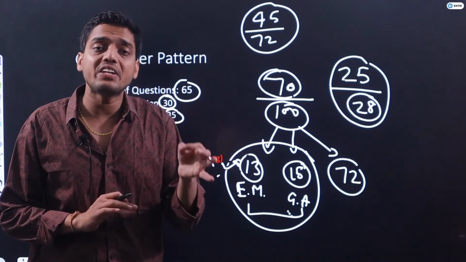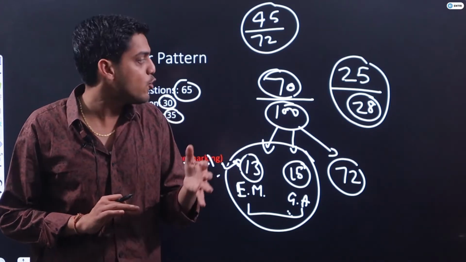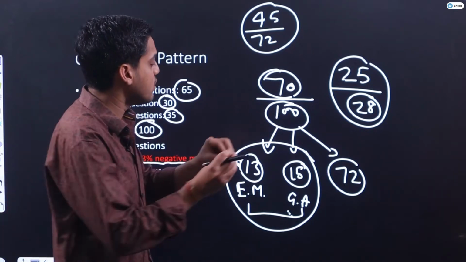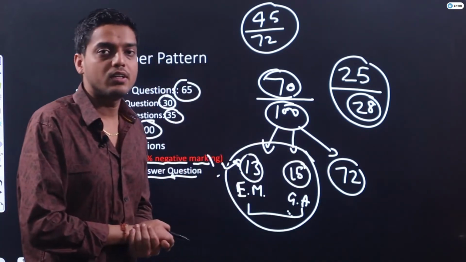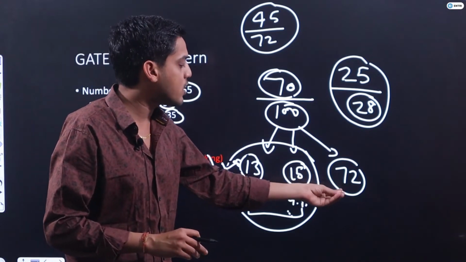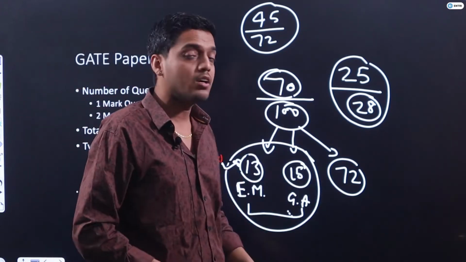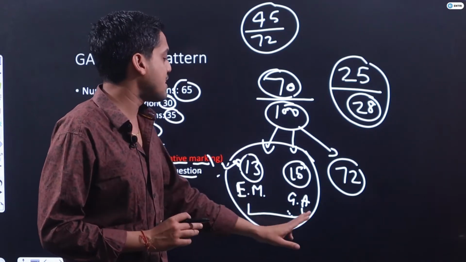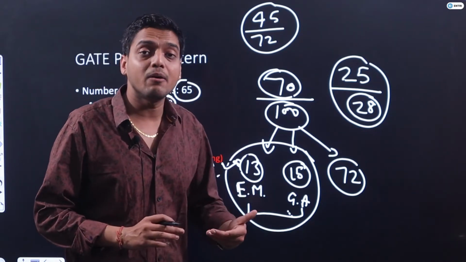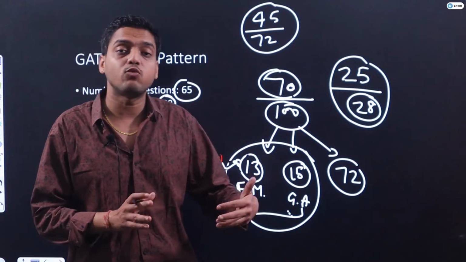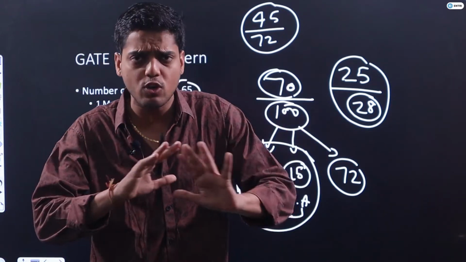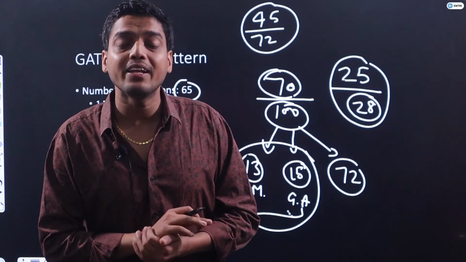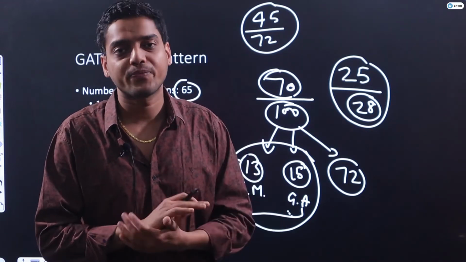90% of students each and every year are doing what, guys? They are focusing only on these 72 marks. They give each and everything to these 72 marks, with no time for engineering mathematics and general aptitude, and they end up with 50 marks, 48 marks, 45 marks, which is also a good score, not at all a bad score,